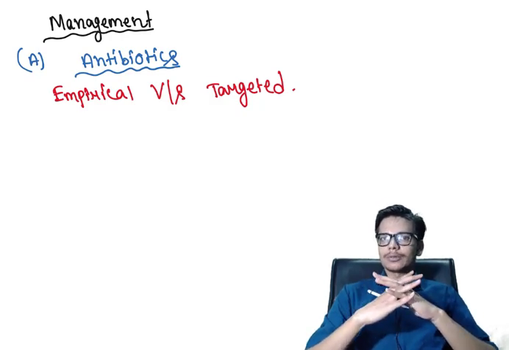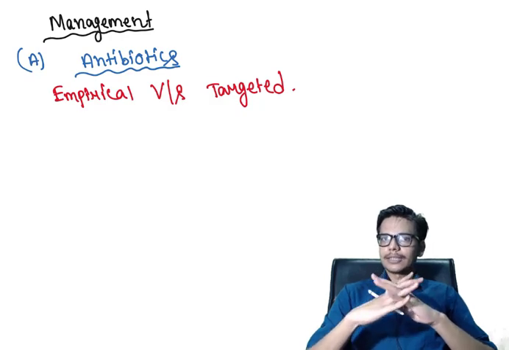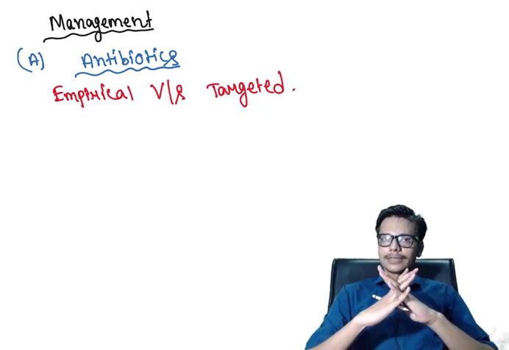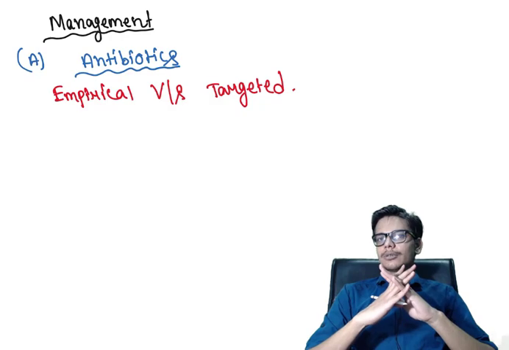The physician knows that this infection is usually caused by a particular group of bacteria, so if I use this type of antibiotic, the infection can usually be controlled. This antibiotic, used before the culture and sensitivity report arrives, we call empirical antibiotic therapy.